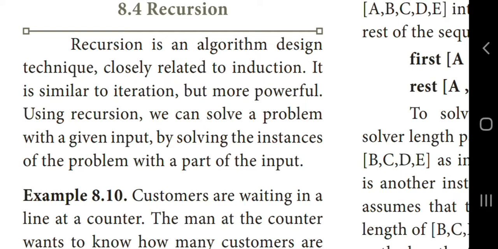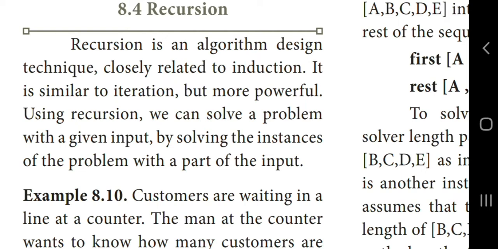Using recursion, we can solve a problem with a given input by solving an instance of the problem with a part of the input. In recursion, we are using a part of the input to solve the problem. We are not taking the whole input at a time. We split an input into small inputs, that is, we process a part of the input and give the solution of the given problem.